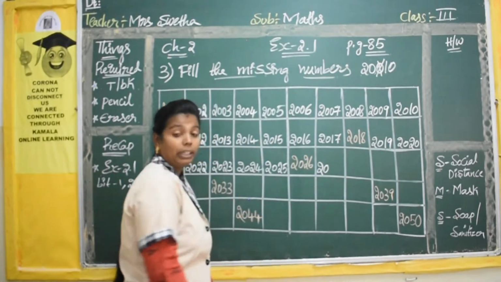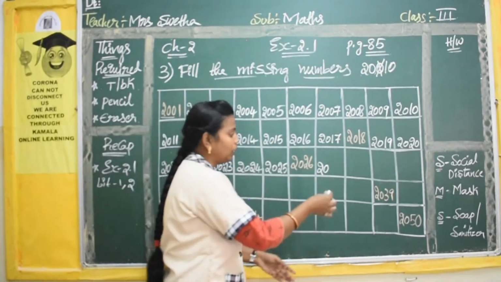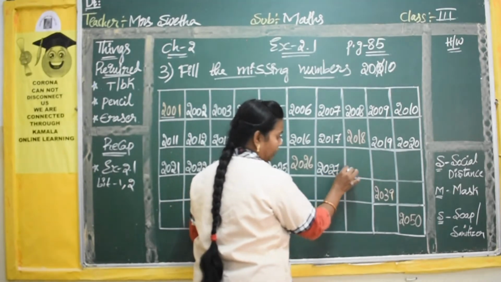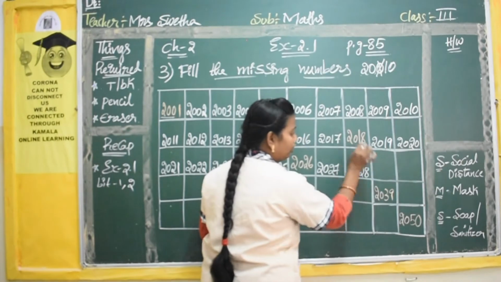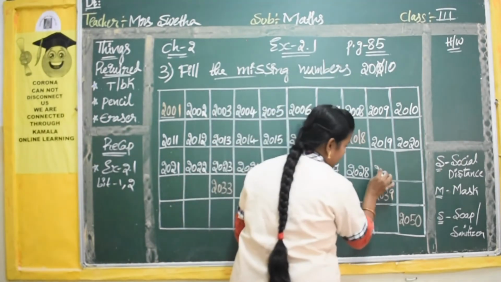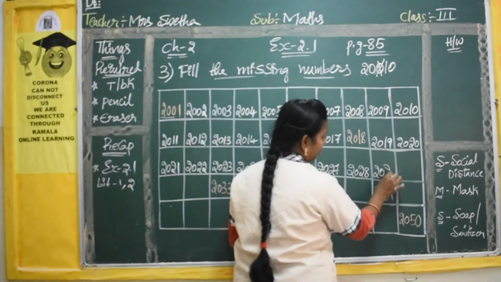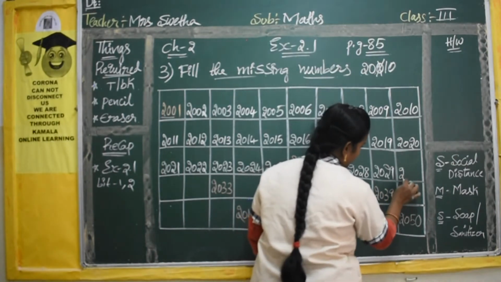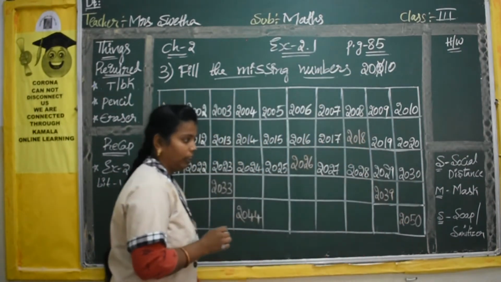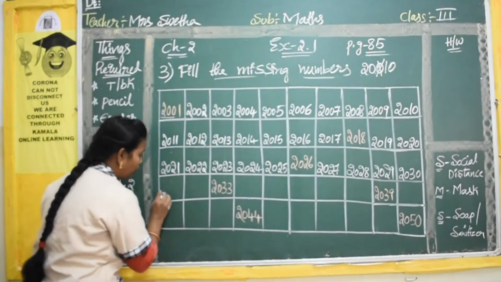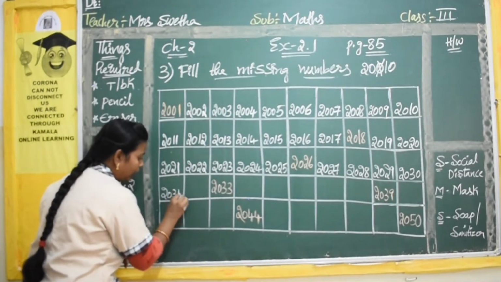Here the printed number is 26. So after that you will have 27. Okay. Next 27, after that 2 digits common. Next 28. Next 2 digits common. Next number is 29. Next 2 digits common. Next number will be 30. Okay. Then like this only you have to follow for all the other numbers.